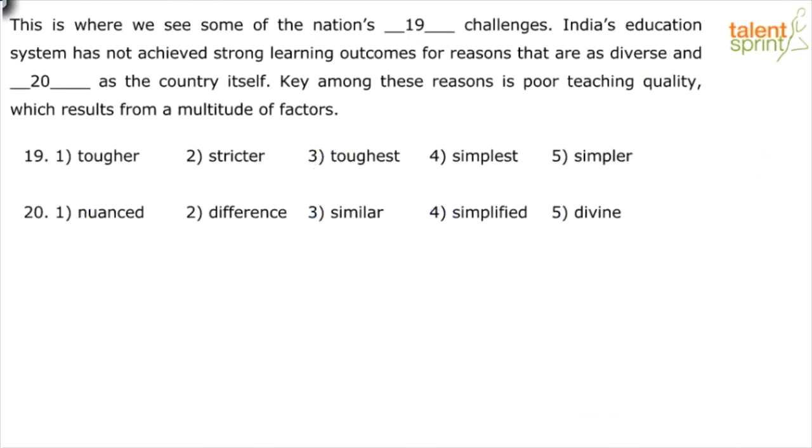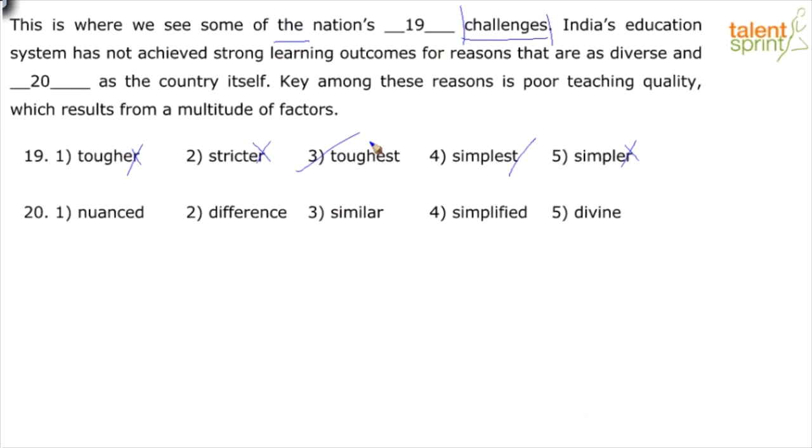Yeah. So, like I said, we are looking at challenges, right? When you say challenges, and then you have the superlative form also. The, right? Remember, the superlative form always has the definite article. The best, the biggest, the toughest, the prettiest, right? So having said that, we rule out all the comparative forms. Stricter, simpler, tougher. The nation's toughest challenges, because challenges is your clue word again, right? If it's simple, then it won't be a challenge, right? That's why it's toughest.